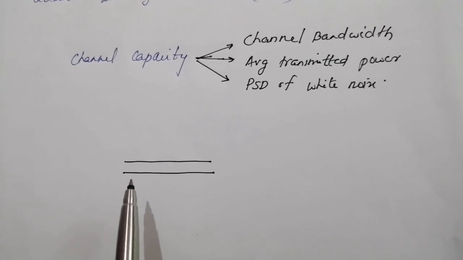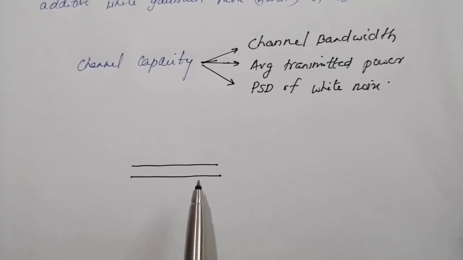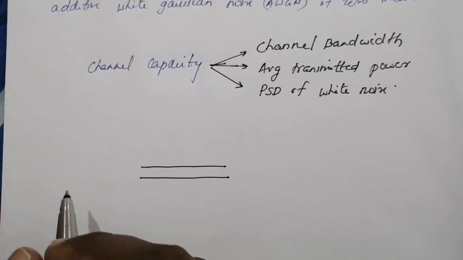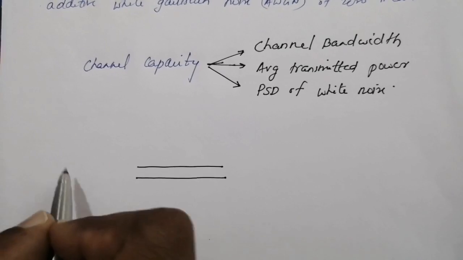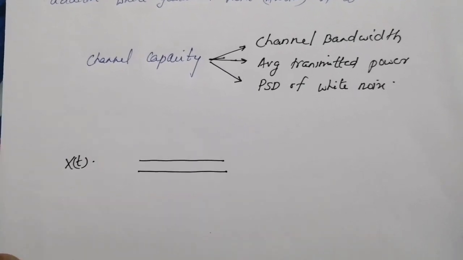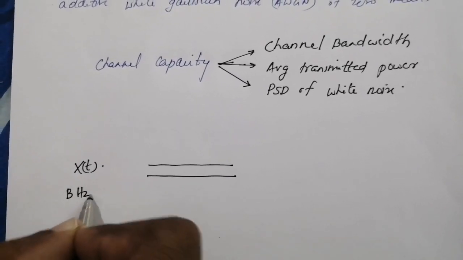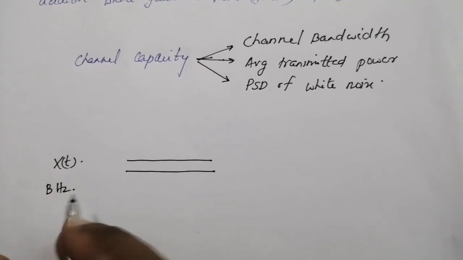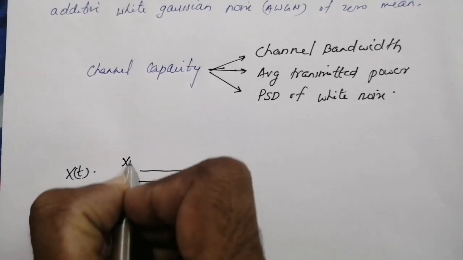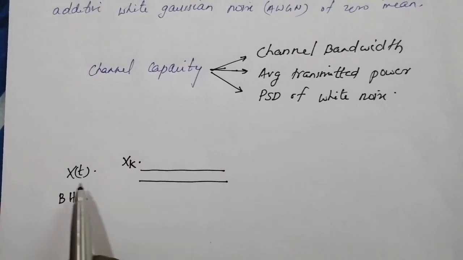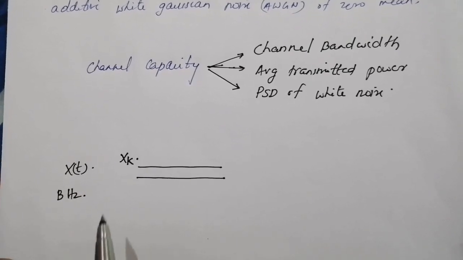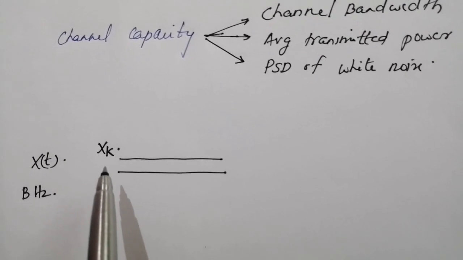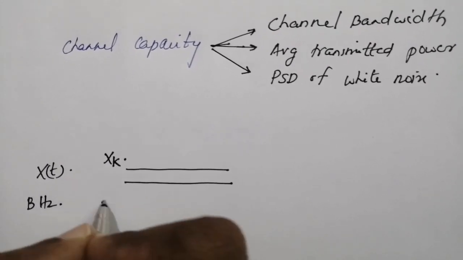Consider a band-limited, power-limited continuous channel corrupted by zero-mean additive white Gaussian noise. Also, consider a zero-mean Gaussian distributed stationary random process x(t), which is band-limited to B Hz. Now, the input to the channel is the sampled version of x(t), which is designated as x_k. So, we can see that x_k is the sampled version of x(t). And what is the sampling rate? The sampling is done at the Nyquist rate, that is 2B samples per second.